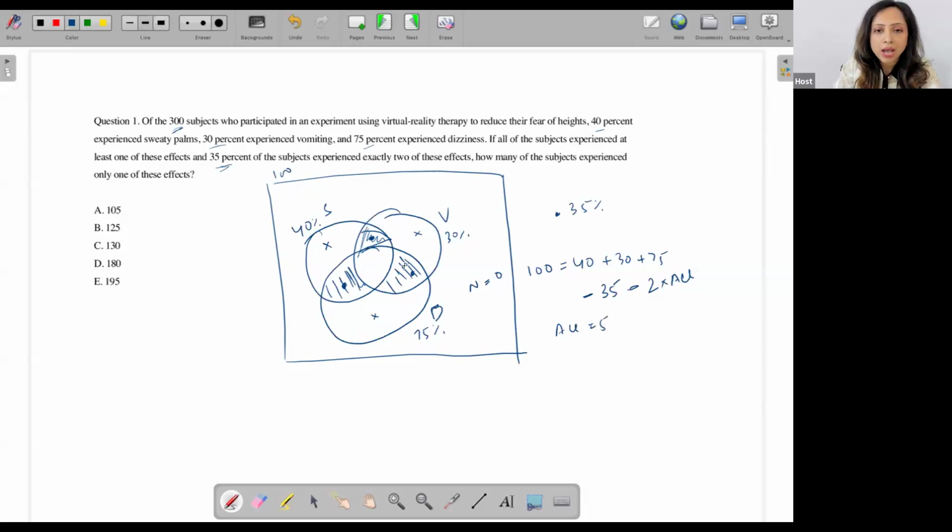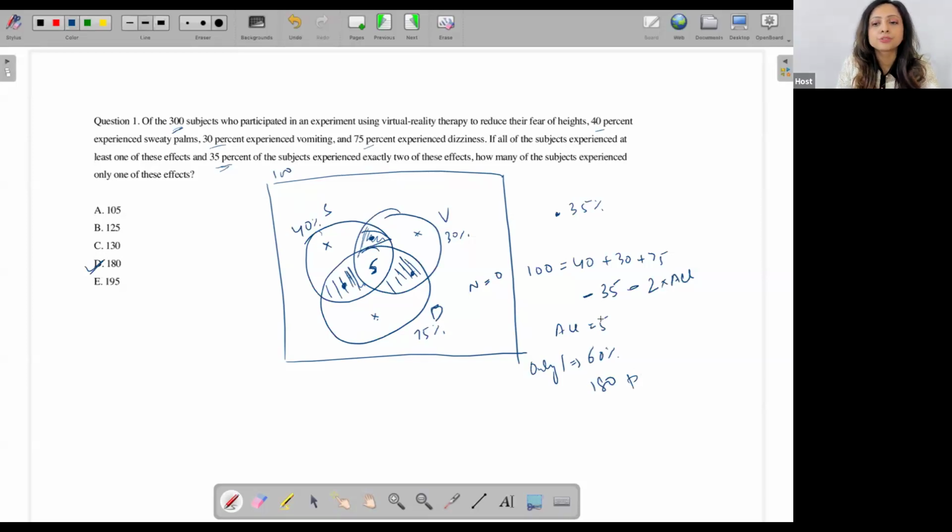So I see here that I have 5 people over here. I have a total of 100 people. I have 35 people here. I have 5 people here, which means that I have 40 people lying in these regions, which means here, here, and here together, I have 60% people. In only one set, I have 60% people. Since it is percent and I had 300 people, I'll just multiply this by 3 and I'll get 180 people. So my answer over here is going to be 180.